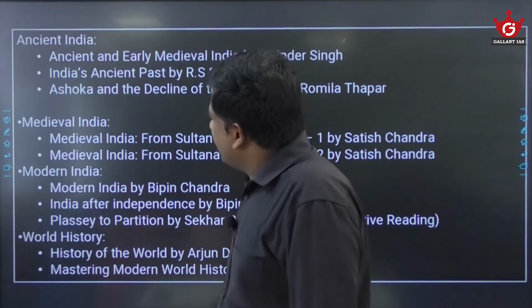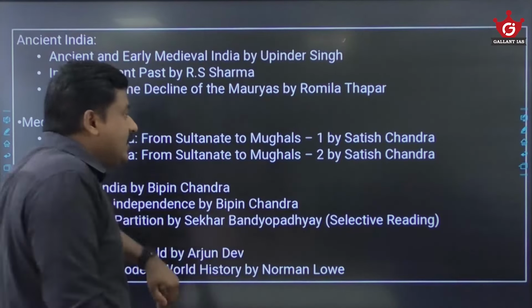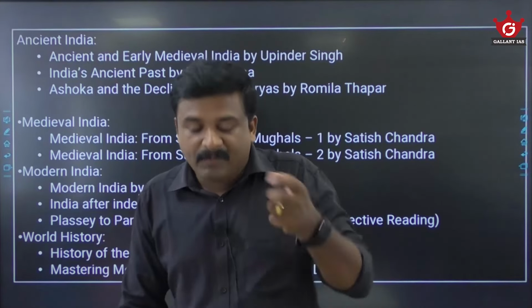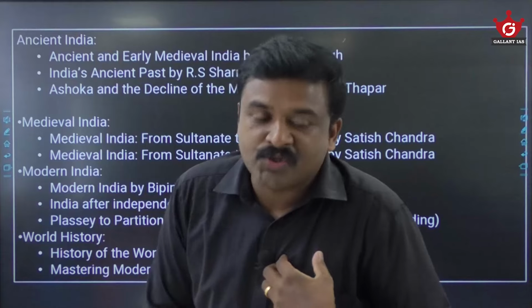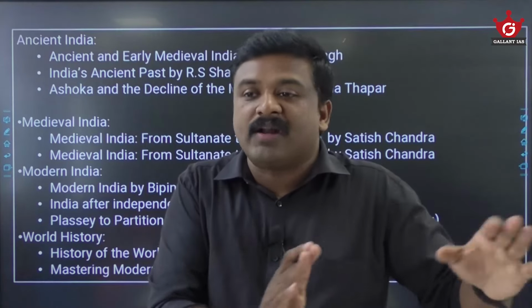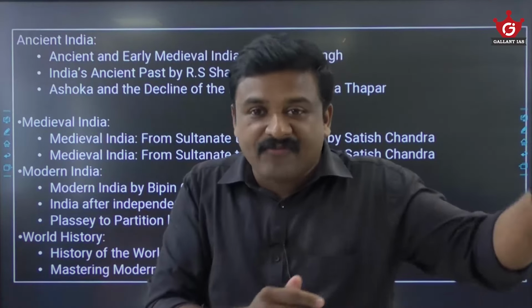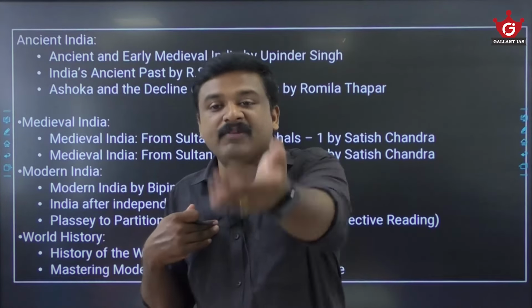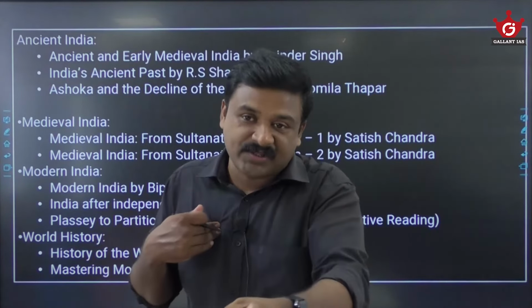Then usually these are the reference books we follow. I recommend, there are lots of other books also, but here in history optional, what I do is the reference work or the research work. I have other authentic reference books, and the research work I will do, and I will bring it to you in the form of my classes and my material.